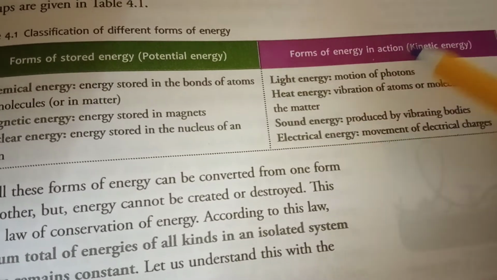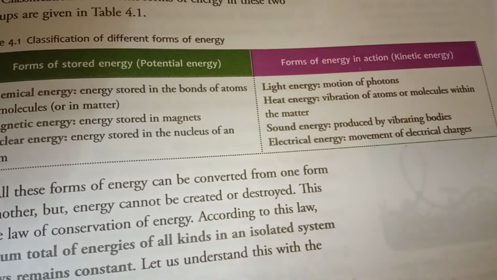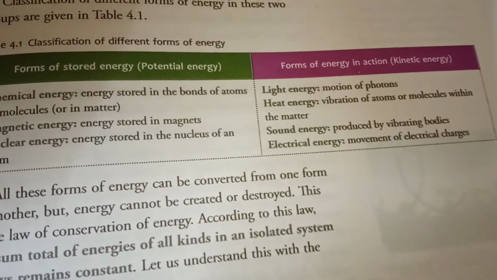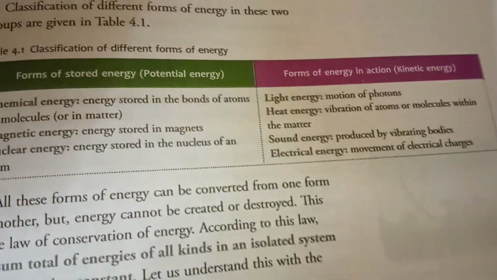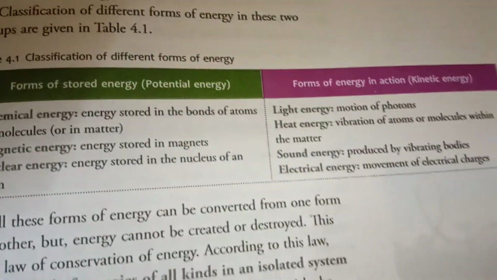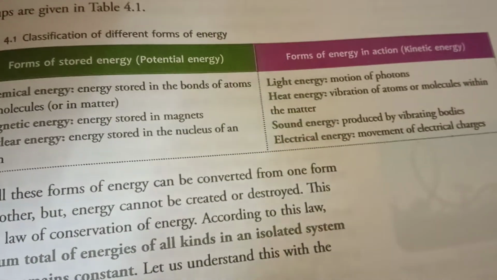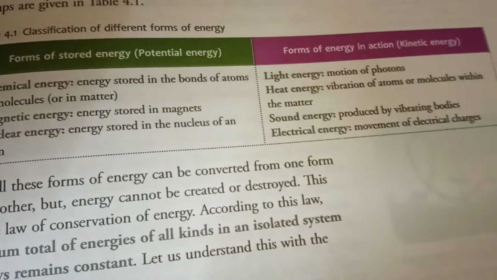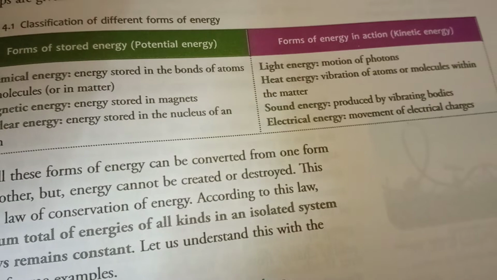So these come under energy in action, or kinetic energy. All those forms of energy can be converted from one form to another, but energy cannot be created nor be destroyed.